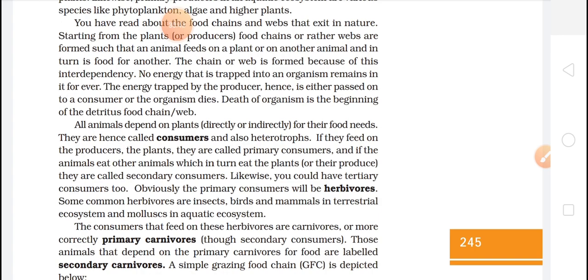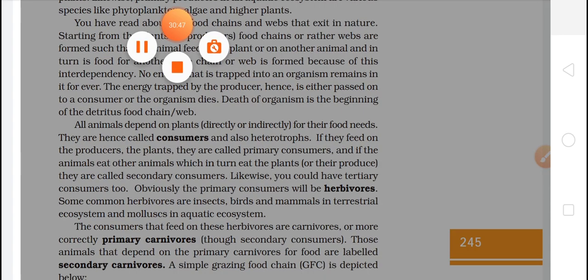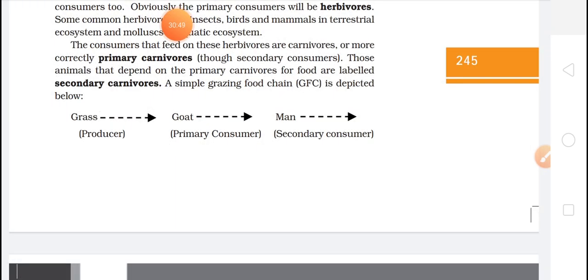Okay, so we have just started the third topic, and I'll explain it with a simple diagram which is given here. The grass is your producer, or you can say autotroph. It will be fed on by the goat, so the goat will be your primary consumer, and the goat will be eaten by man, so man will be your secondary consumer.